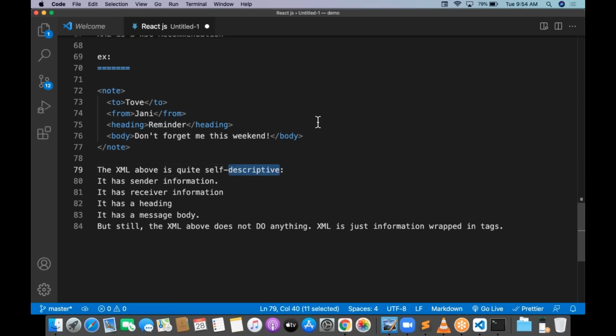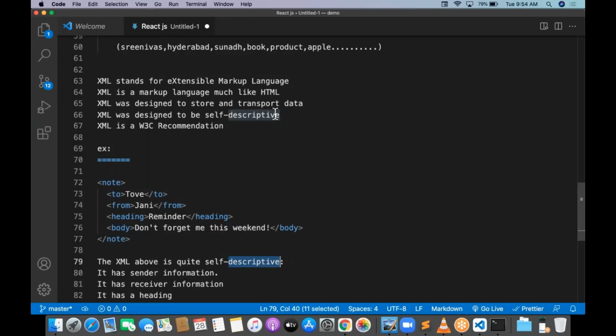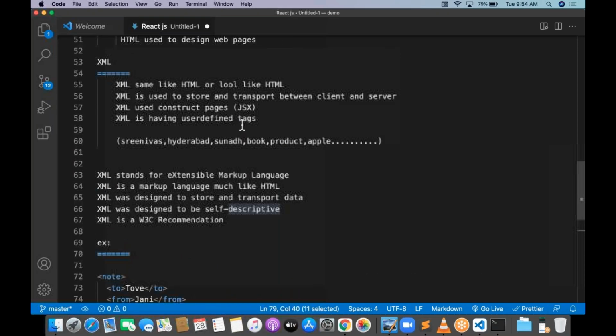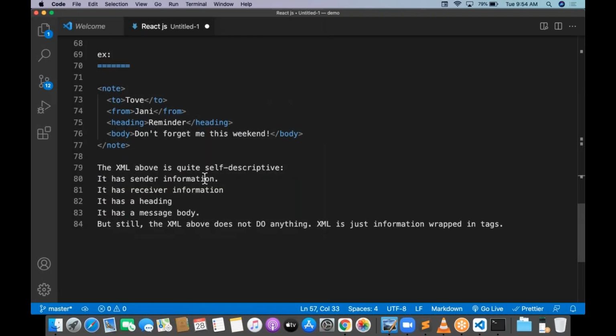What is self-descriptive? User-defined tags. The user means you are the user, I am the user, anybody is the user. That is self-descriptive: we are able to define our own tags. It has sender information, receiver information, a heading, and the body. That is some information you can store with XML.